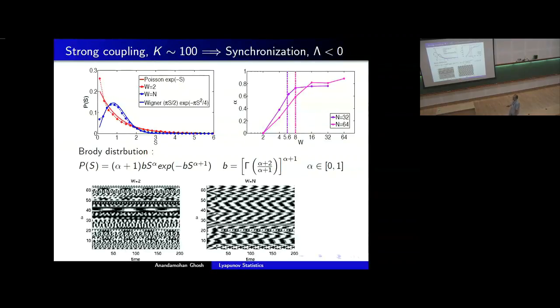So does it follow from the spectral properties of the network that you are...? Yeah, so we just handpicked a particular kind of random matrix and tried to see whether it produces that. I don't know if I take some random matrix of a different kind of statistics, whether that would be reflected here. What is important is it shows something like there is some level clustering or level repulsion. So that much we can only say. But what remains invariant is that if I now change, in the context of the Kuramoto oscillators, the distribution of the frequency, this doesn't change. So whether there is something universal, I don't know, but there may be.